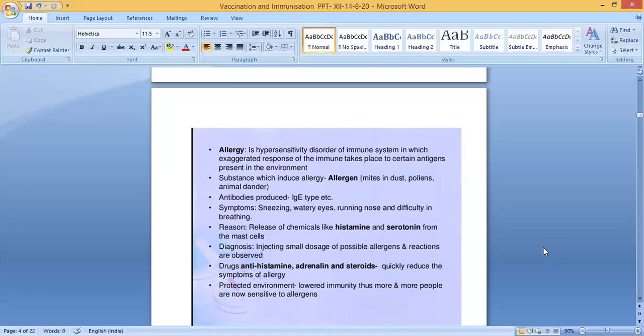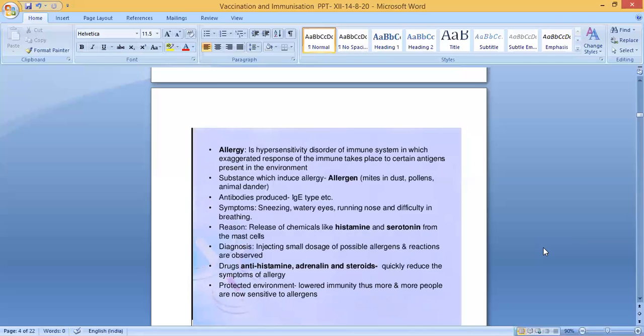What are the reasons for this allergy? Release of chemicals like histamine and serotonin from the mast cells. Mast cells are a type of cells in connective tissue. Okay, mast cells are cells present in connective tissue. So what is the reason for this allergy? The body will release some chemicals, like histamine and serotonin from the mast cells.